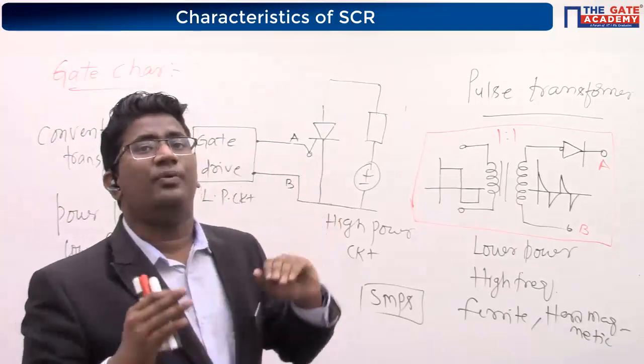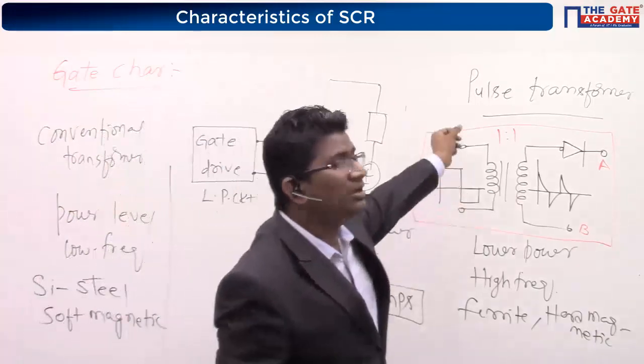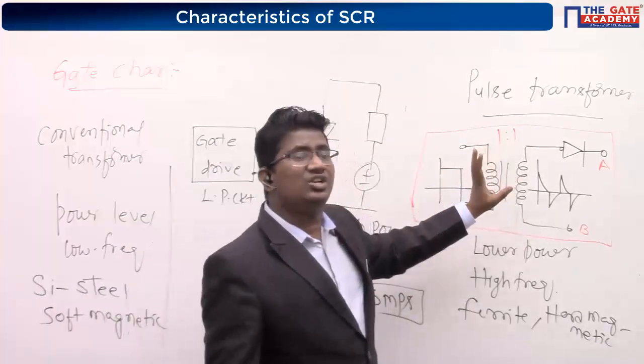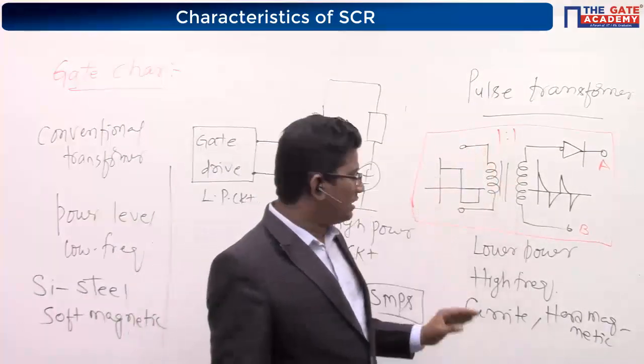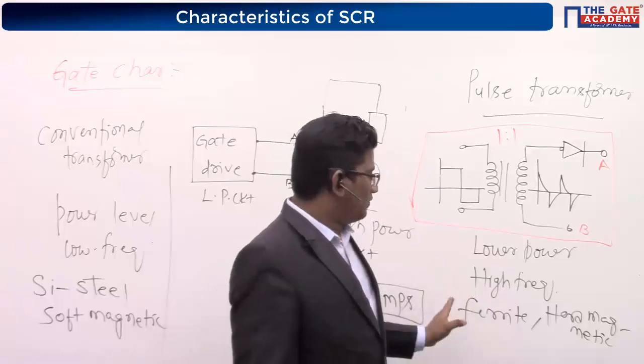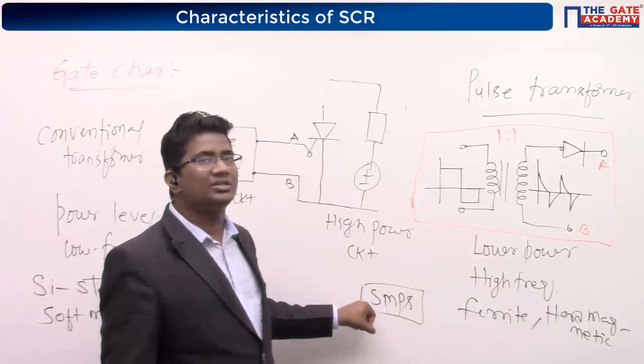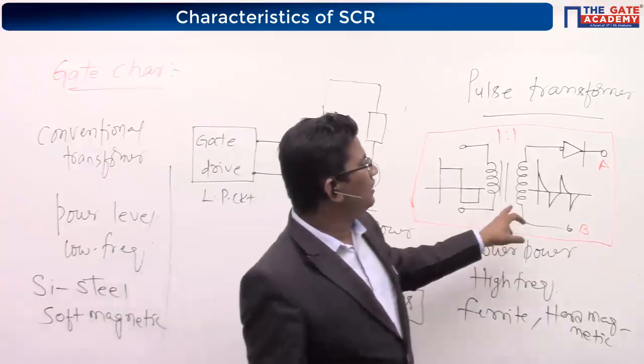So how are we producing the pulses? By using a pulse transformer. Its specification is 1:1, the turns ratio is the same. It is a low power, high frequency application, made of ferrite material, and it is the best application in SMPS. So outside I need only gate pulses.